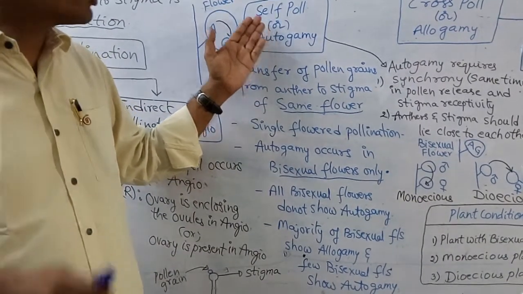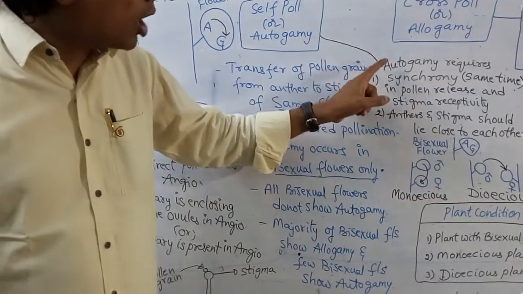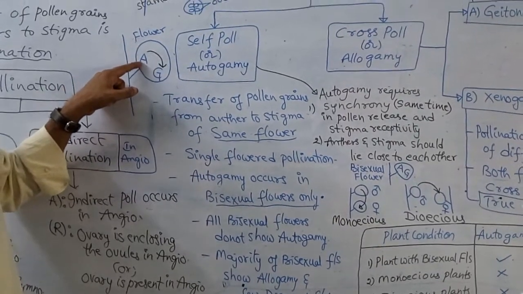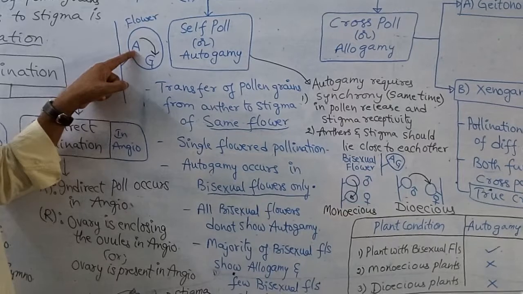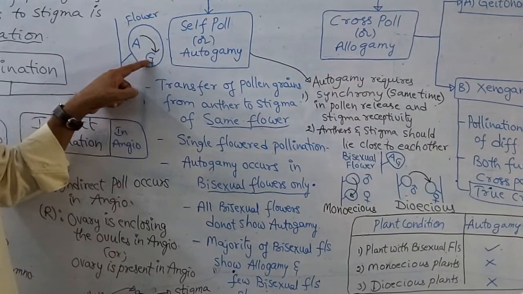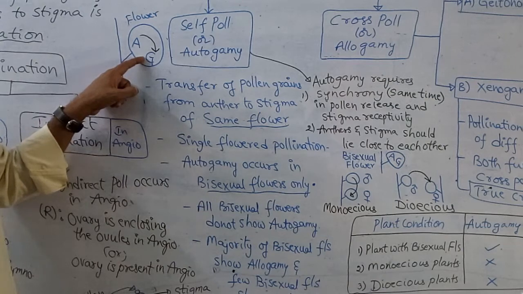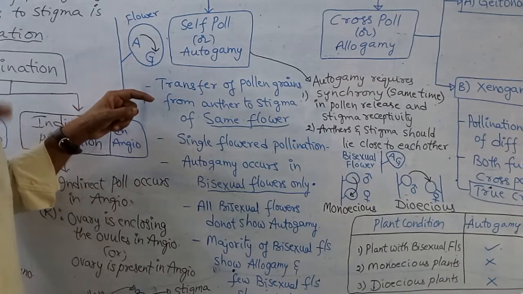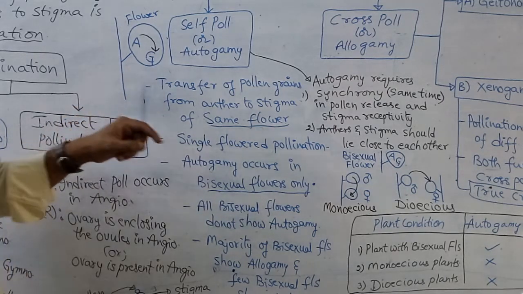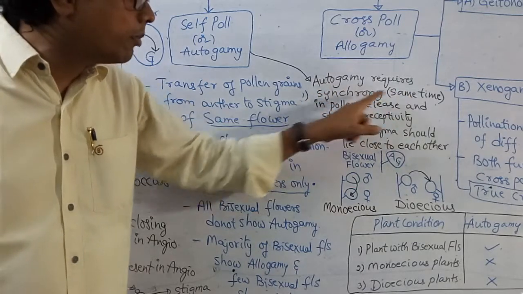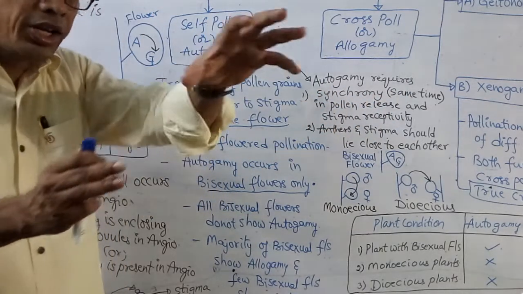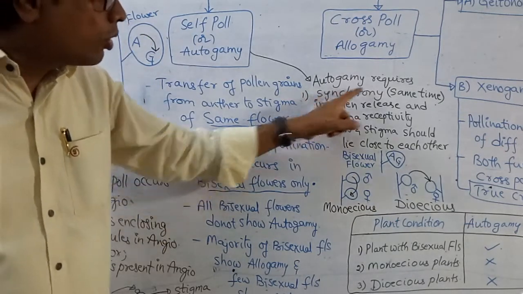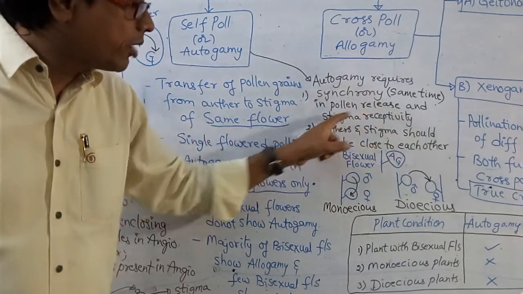What are the required conditions for self-pollination to occur? Autogamy requires that whenever the androecium or anther matures, at the same time the gynoecium should also mature. That is, both sex organs mature at the same timing. That is synchronizing maturity, synchrony, which means same time. The pollen releasing time and stigma receiving time should be the same. That is the first point: synchrony in pollen release and stigma receptivity.